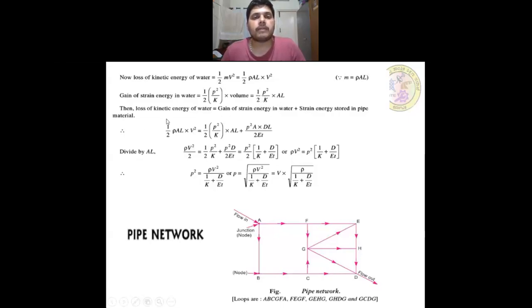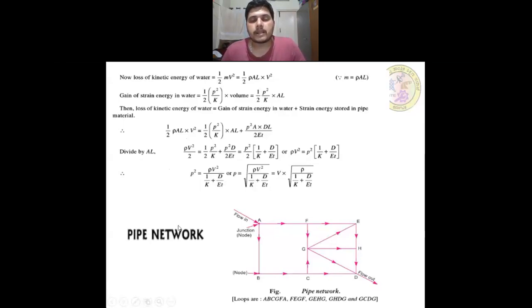Then loss of kinetic energy of water is equal to gain of strain energy in water plus strain energy stored in pipe material. So half into rho into AL into V square is equal to half into P square by K into AL plus P square into A into DL by 2Et. Dividing by AL commonly throughout the equation, it becomes rho V square equals P square into 1 by K plus D by Et. Finally, P is equal to V into square root of rho by 1 by K plus D by Et. This is the final equation for the condition that the pipe material is elastic.